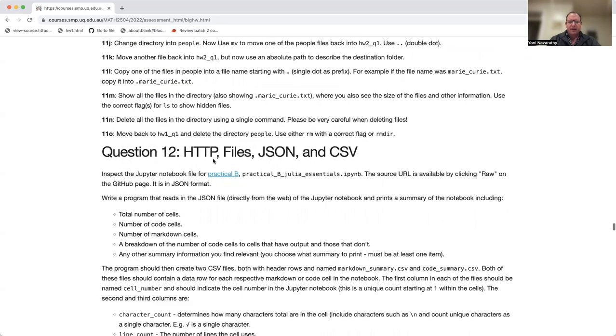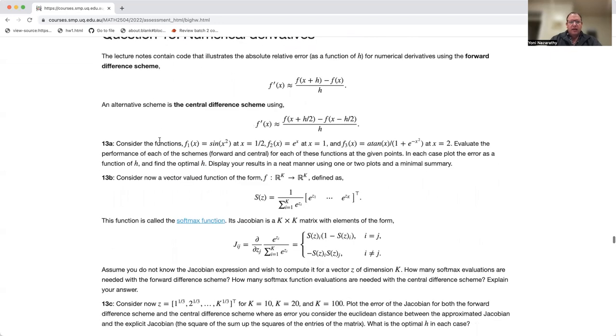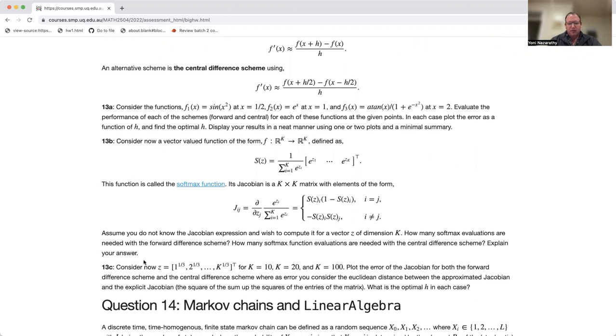And finally, well, almost finally, question 13. It now might seem longer, but we've actually made it easier. So we broke it up into 13A, 13B, and 13C. In 13B and 13C, you're dealing with this function from R^K to R^K. This is actually called the softmax function.